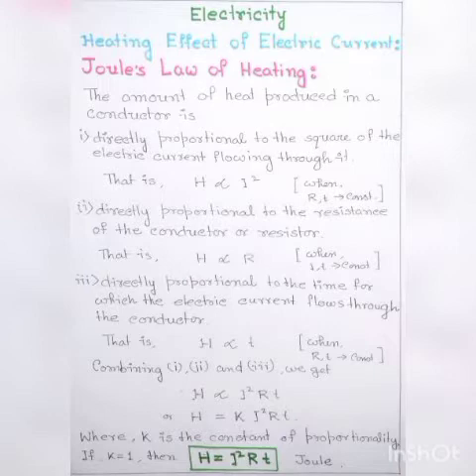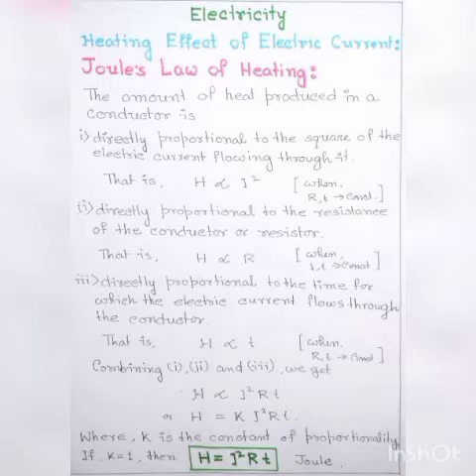So the atoms or ions vibrate with large amplitude about their mean positions. Hence, the average kinetic energy or total energy of the ions increases. This increase in the energy of ions increases the temperature of the conductor.